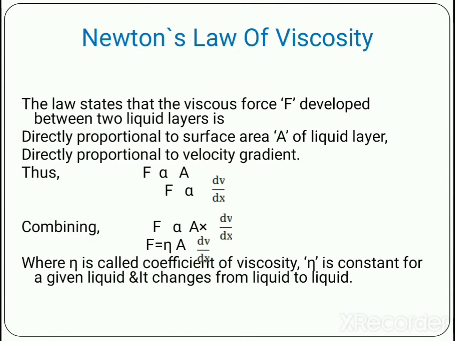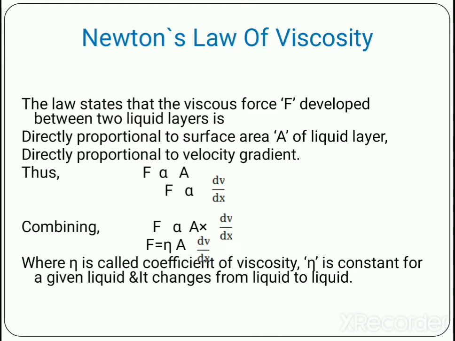Now we will see Newton's law of viscosity. Newton's law states that the viscous force F developed between two liquid layers is directly proportional to the surface area A of a liquid layer, and it is also directly proportional to the velocity gradient. Thus we can say F, that is viscous force, is directly proportional to surface area A, and F, viscous force, is directly proportional to the velocity gradient, that is dV upon dx. So combining equations 1 and 2, we can say the viscous force F is directly proportional to A into dV upon dx.